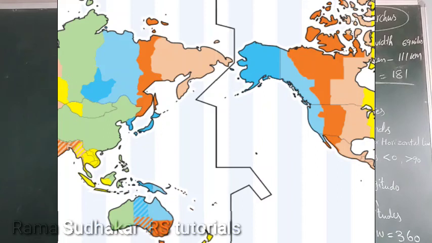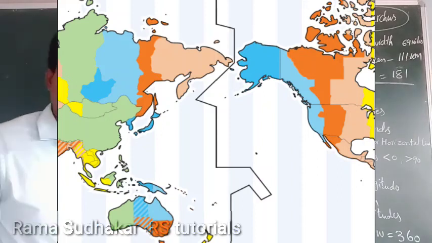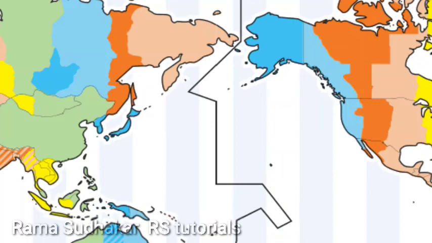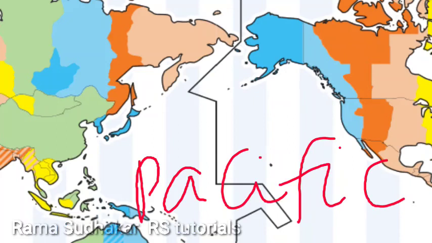It's known as the international date line. What is the international date line? 180 degrees east-west longitude is the international date line. This passes through the Pacific Ocean.